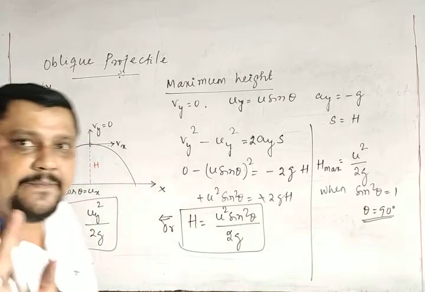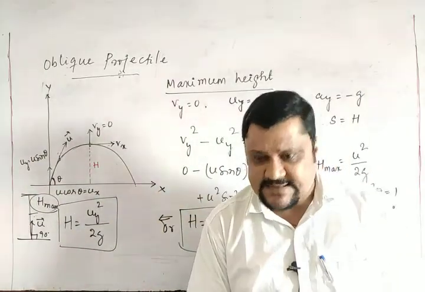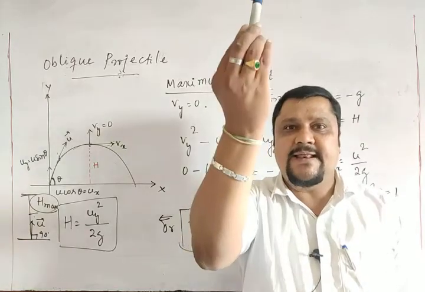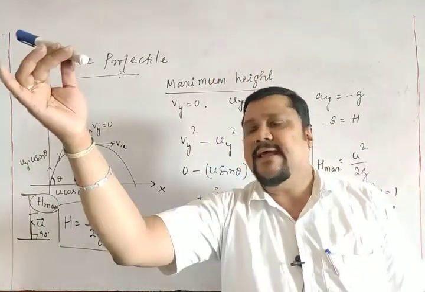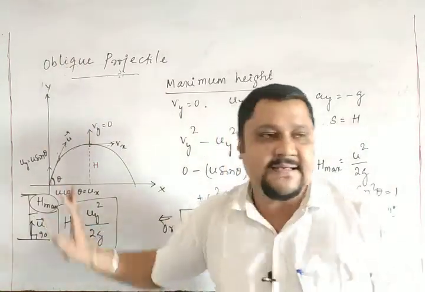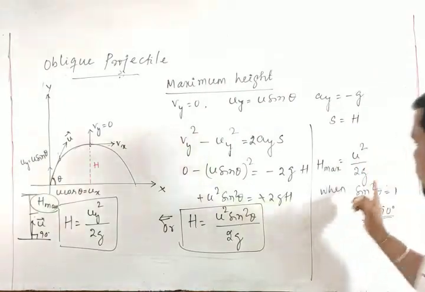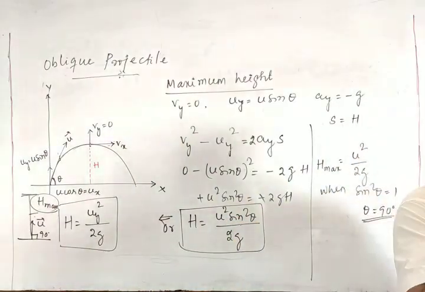That is the point you have to remember. If I throw a body with the same velocity u at 90 degree to the horizontal, and another body with the same velocity u at an angle less than 90, in which case will it go higher? In the 90 degree case, it will go to the maximum height, that is equal to u square by 2g.